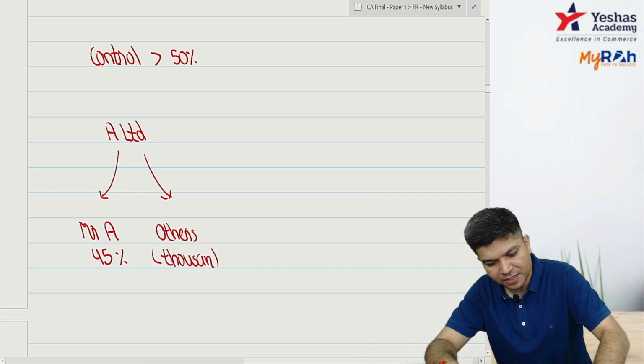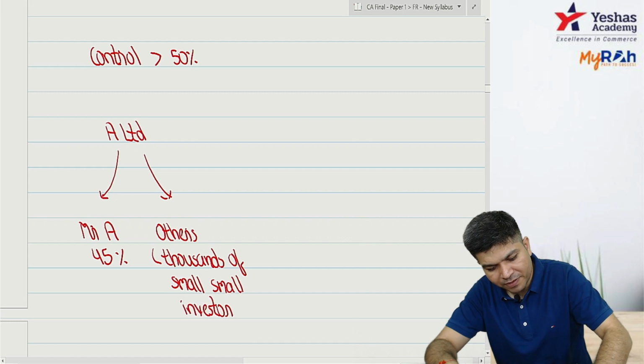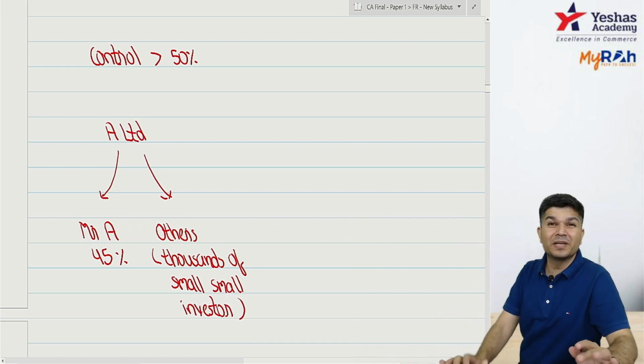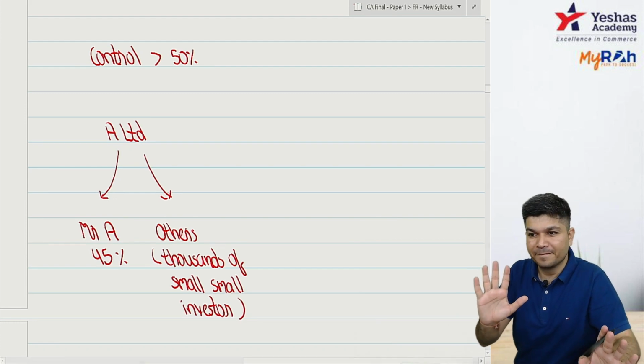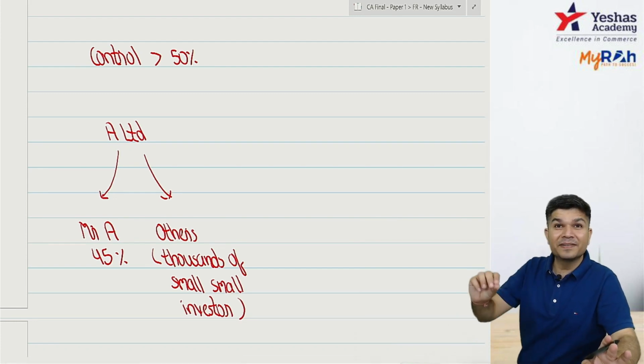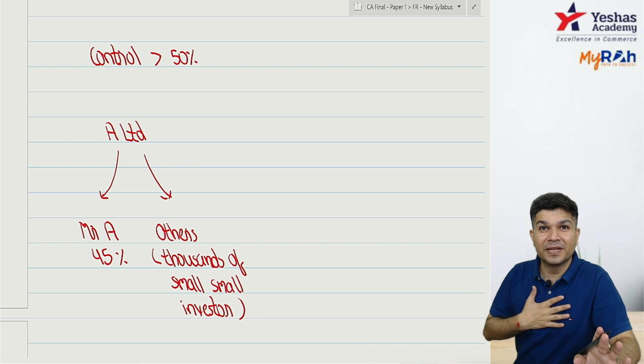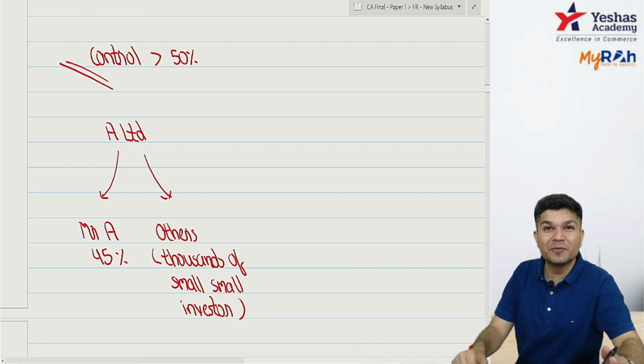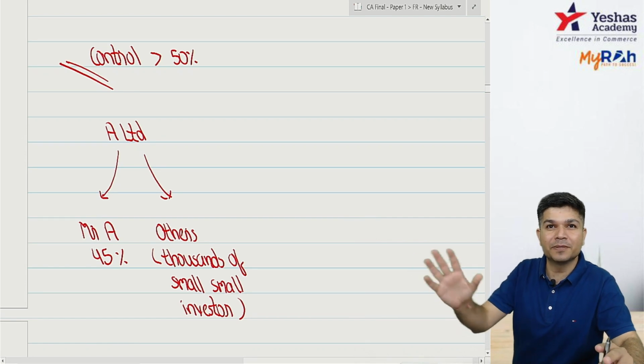Others, there are thousands of small investors. Nobody holds even 1%. Naveen, the word significant influence is different. When I say control, it is normally when you hold more than 50%. Significant influence comes when you're holding more than 20%.